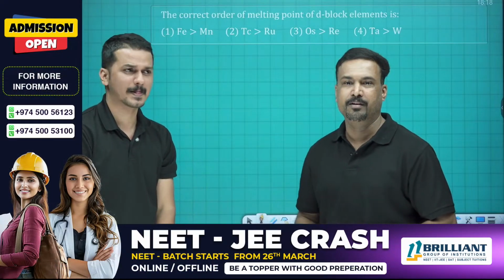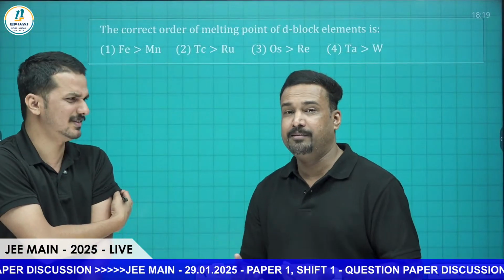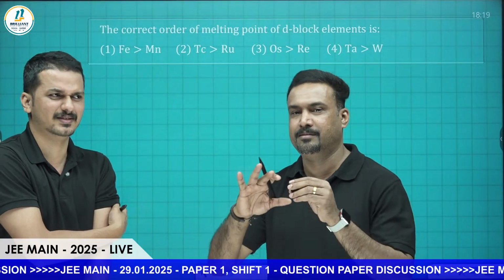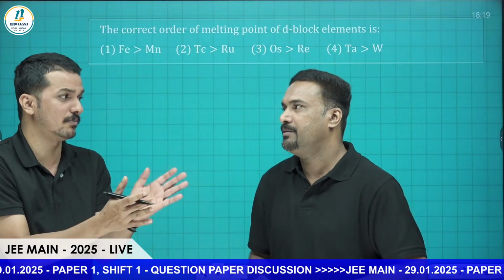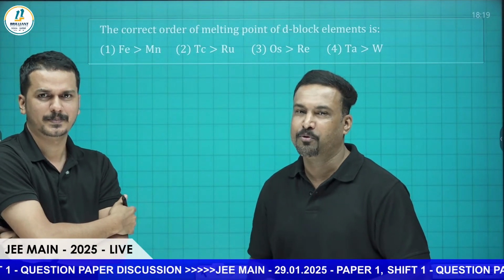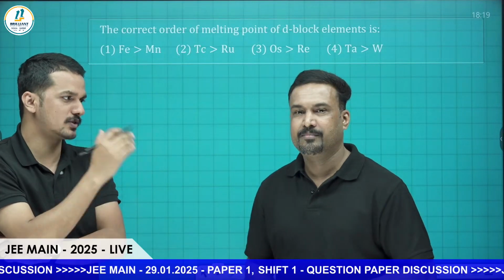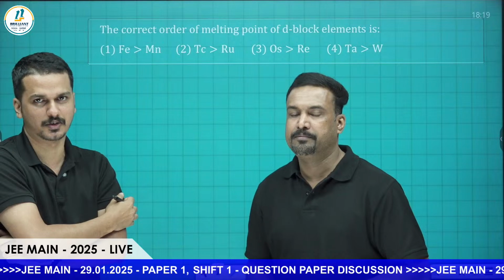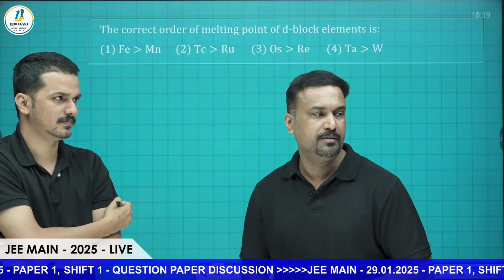So we hope that today's question paper, compared with physics, we can say is moderate. Not that easy, but somewhat. Some questions are ones that we usually tell you every day. Three or four questions are definitely like that. But chemistry is a scoring subject, no doubt about that. Out of 25, around 21 to 23 questions they can easily solve and attend.